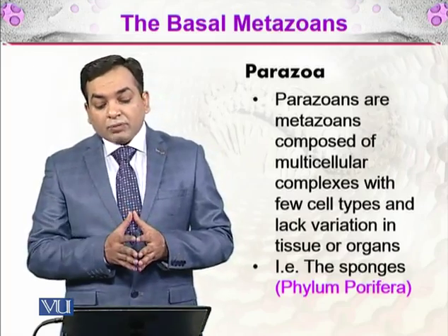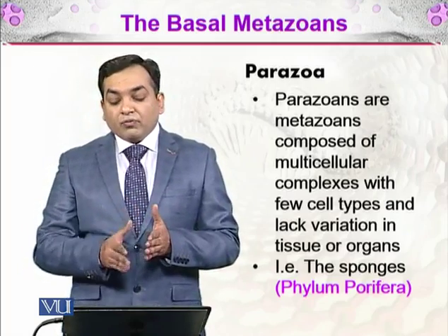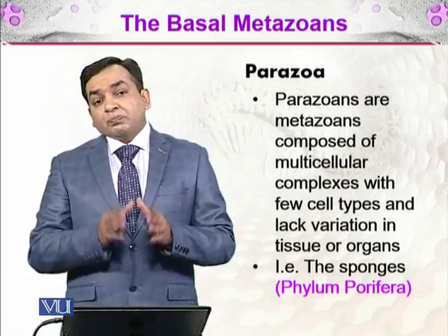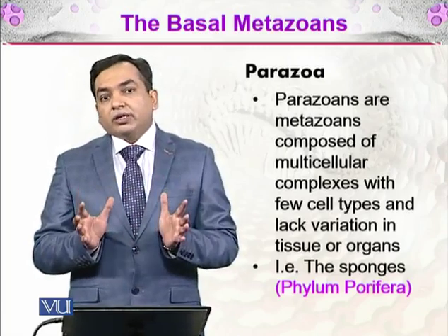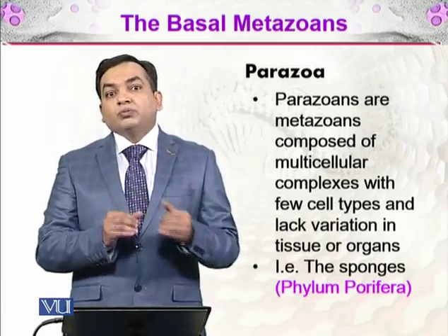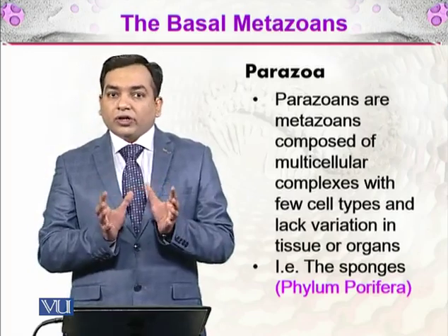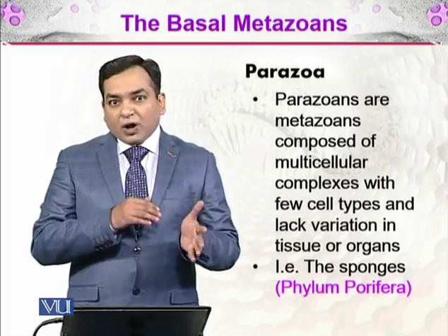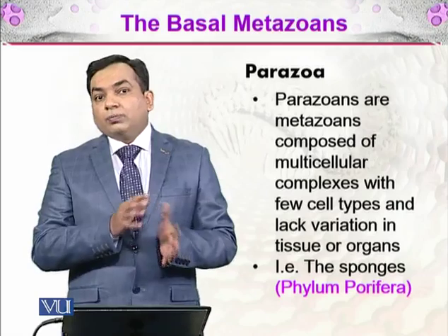The Parazoans are metazoans which are composed of multicellular complexes with a few cell types and lack variation of tissues or organs. So they have the cell types, but these cell types do not combine to make a tissue or an organ. That means the cellular organization is there and the cells are coordinating somehow with each other, but they do not form tissue.